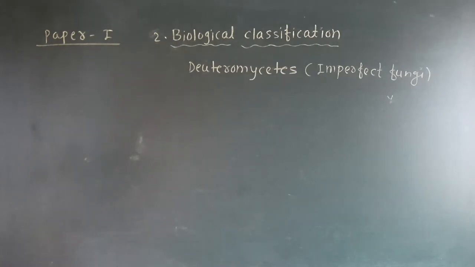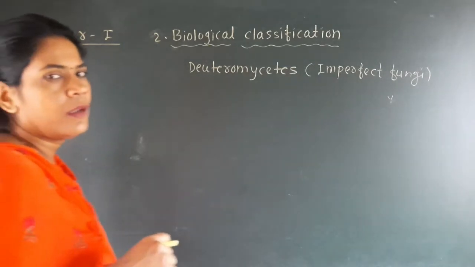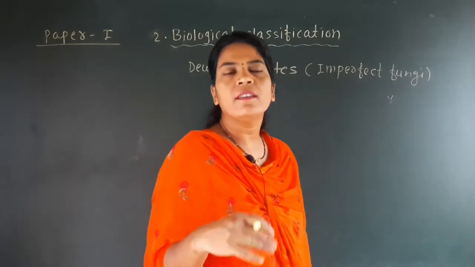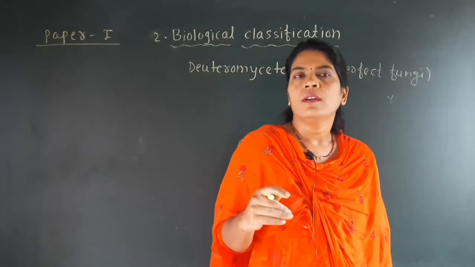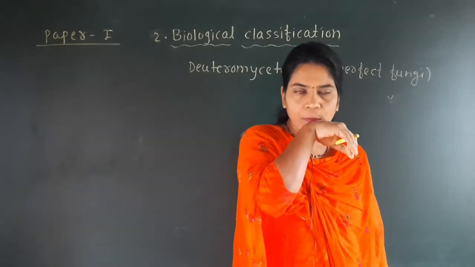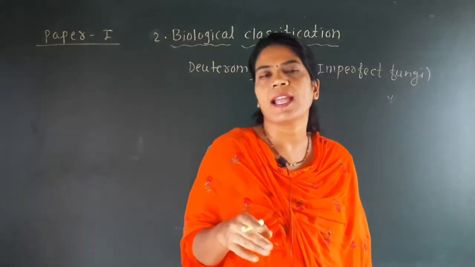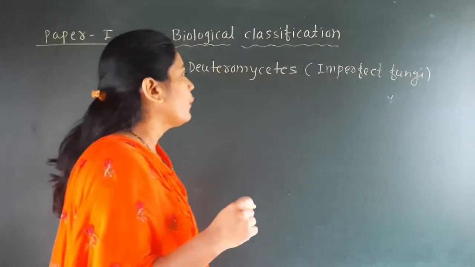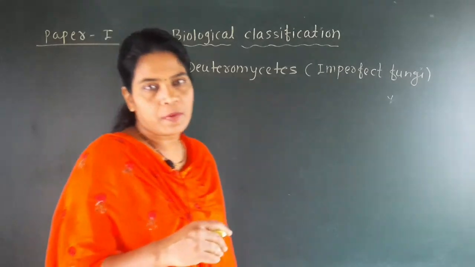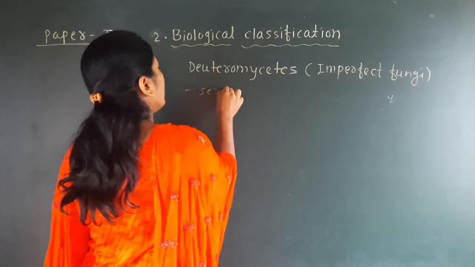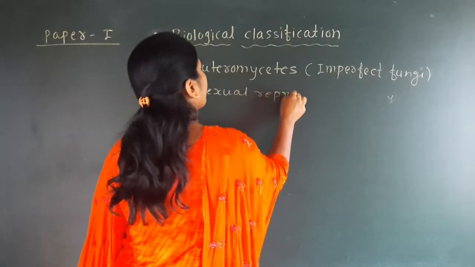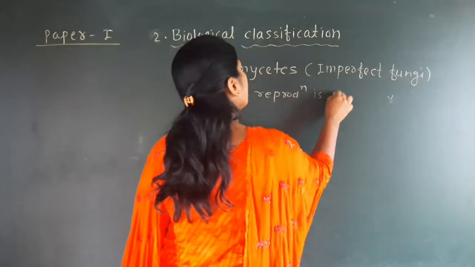Deuteromycetes is the last group of the fungi. Some scientists do not consider it a group of fungi, but some include it in the fungi because all the characteristics of fungi are not found here. First, why is it called imperfect fungi? Because in this fungi the sexual reproduction is absent.